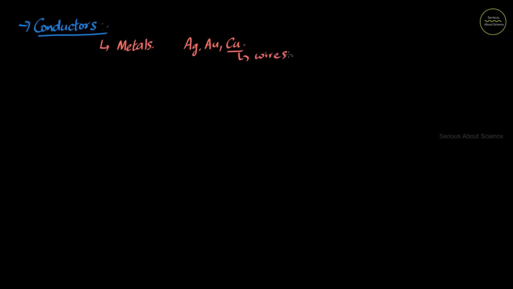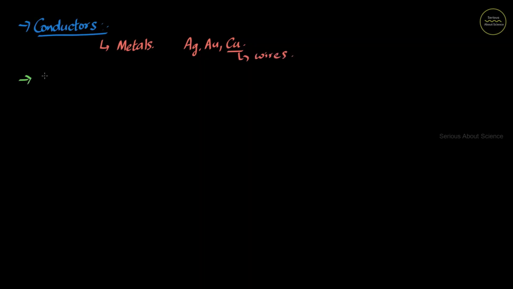Now different materials pass current at different rates through them. So depending on that, we can classify materials into three categories. First one is conductors. Conductors are materials which easily pass current through them. And most common examples for conductors are metals. And even in metals, we can say that gold, silver, copper are very good conductors of electricity. And even this copper wire is used for making electrical wires and all.